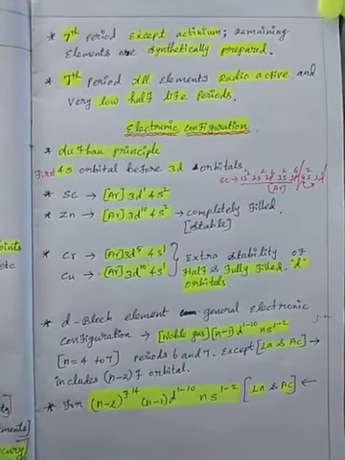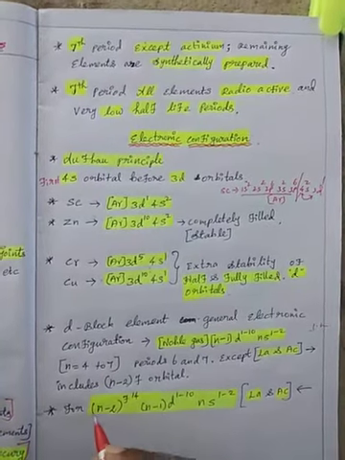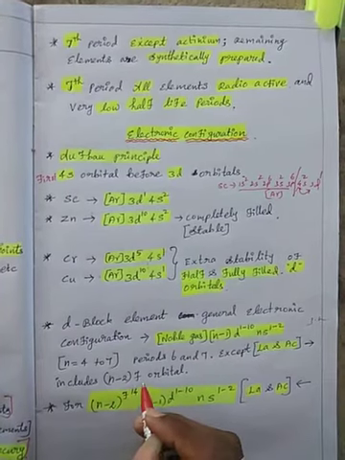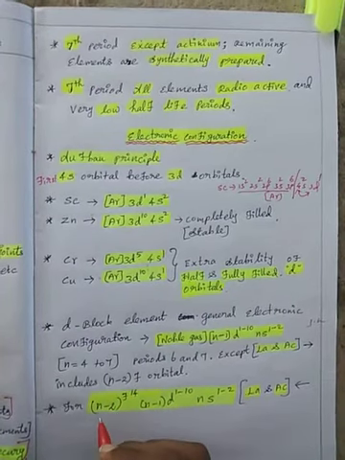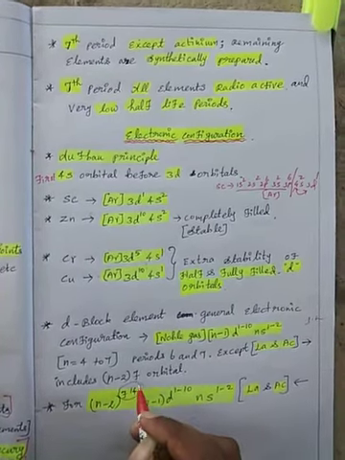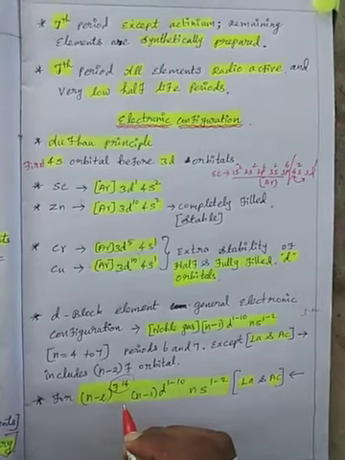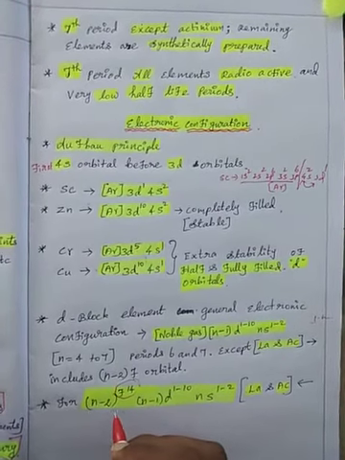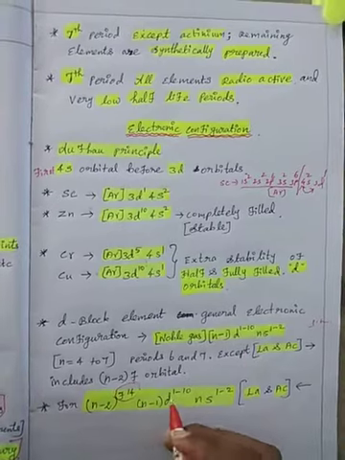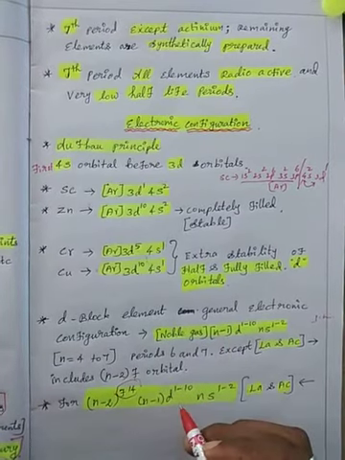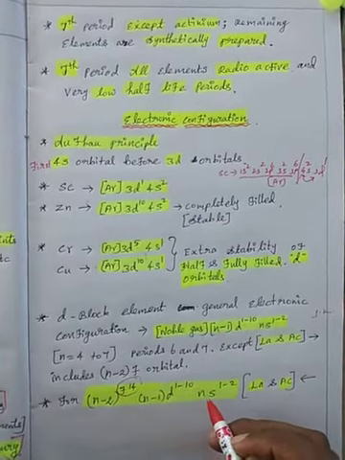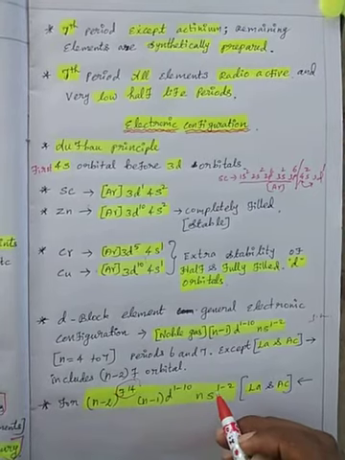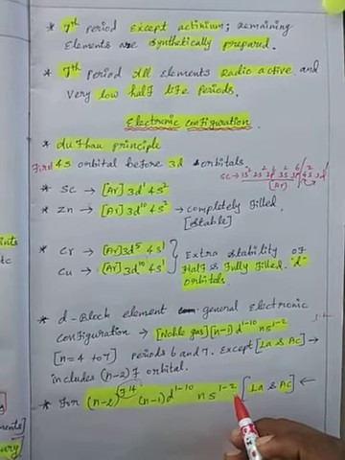Lanthanum and actinium include the (n-2)f orbital subshell, completely filled with 14 electrons, 7 orbitals, along with (n-1)d 1 to 10 and ns 1 to 2.